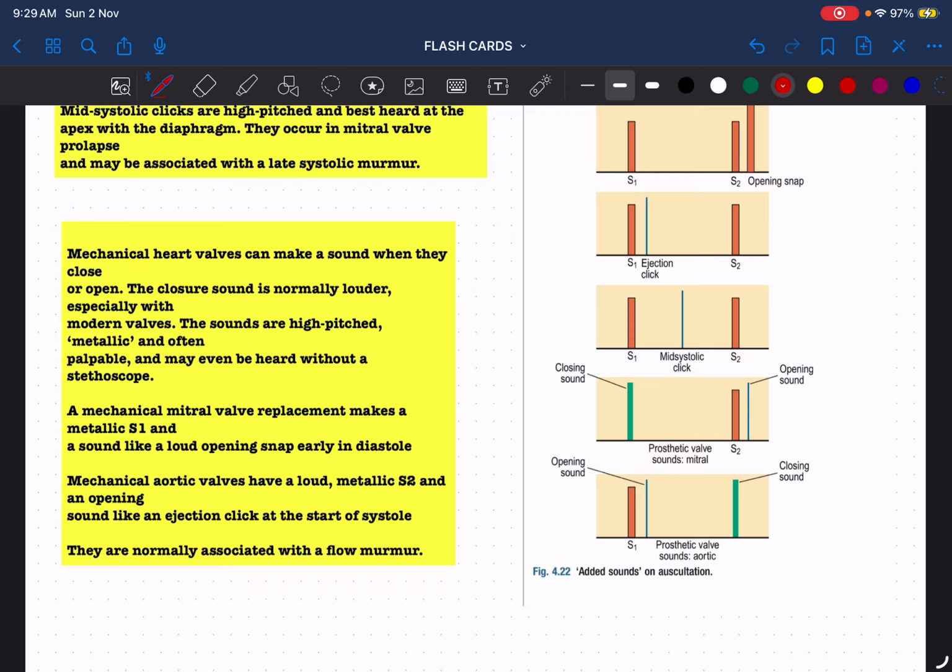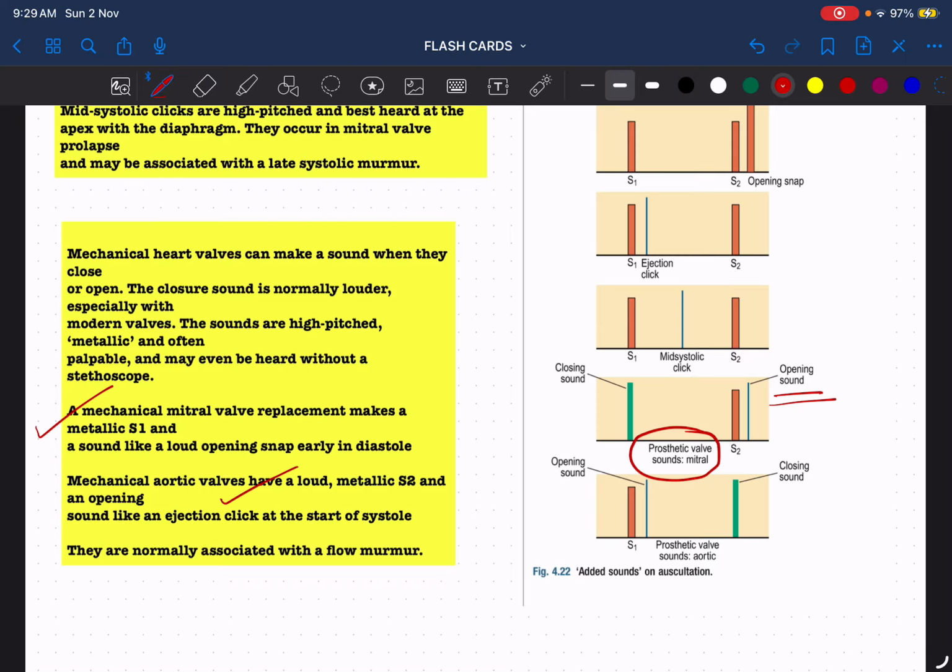A mechanical mitral valve replacement will make a metallic S1 and a loud opening snap early in the diastole. You can see I am replacing the normal mitral valve with a mechanical or prosthetic mitral valve. In that, what is happening? The S1 intensity will be more metallic, more loud, so that even without a stethoscope I will be able to appreciate it. And the opening snap will occur early. In normal mitral stenosis, the opening snap occurs a bit after S2; in a mechanical mitral valve, the opening snap occurs earlier.